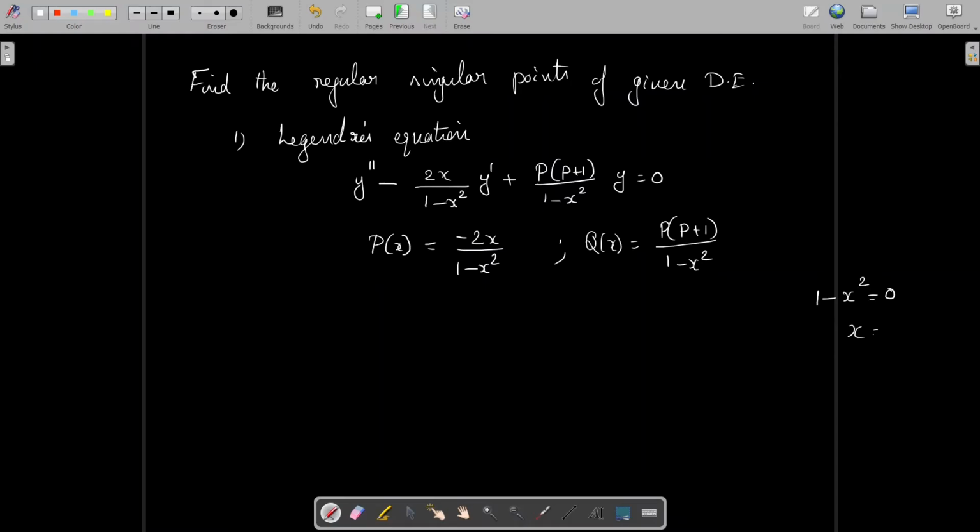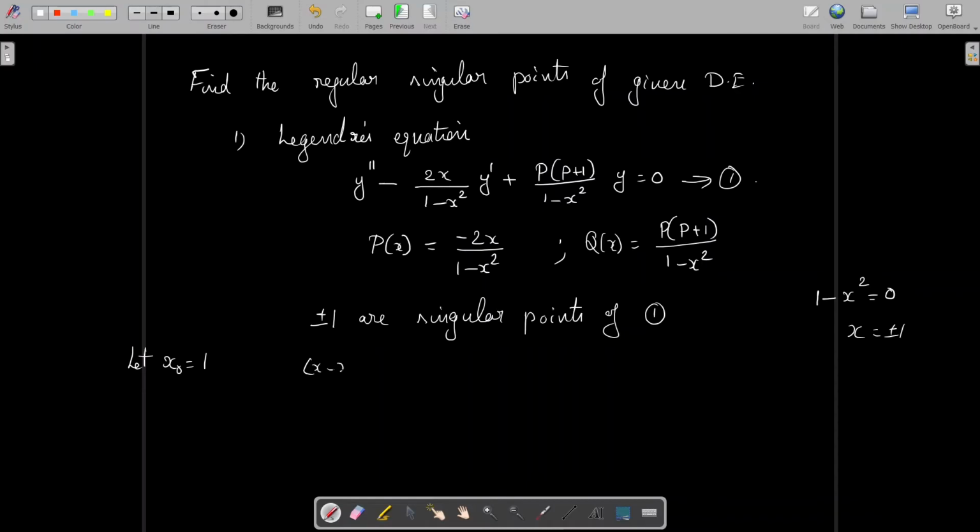That is x equal to plus or minus 1. So we note that plus or minus 1 are singular points of this differential equation. Now we have to verify whether x naught equal to 1 or x naught equal to minus 1 is a regular singular point. So first we will consider the case when x naught equal to 1.